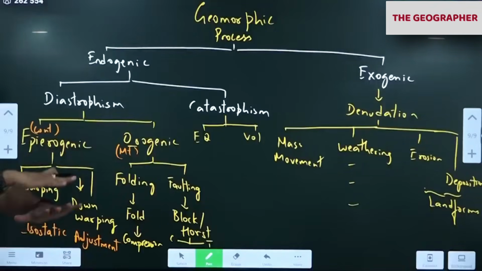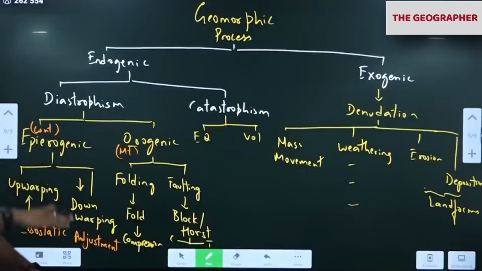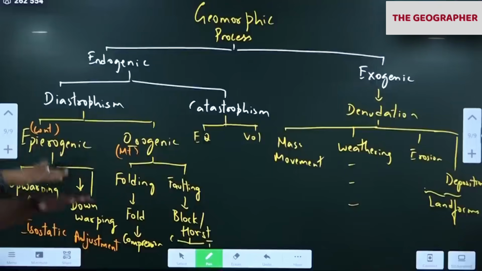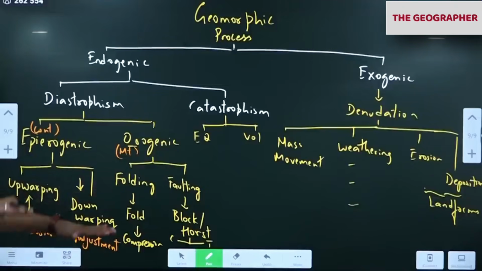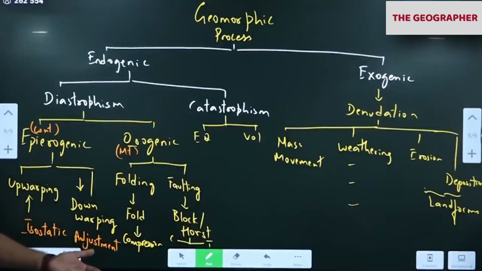When the load is exerted, it goes down, accommodating that load. When the load is removed, it rebounds. So isostatic adjustment causes the tectonic plates to move up and down. Some portions of the earth's crust are below the water. Some part of the crust is above the water.